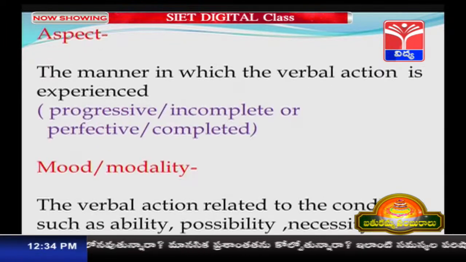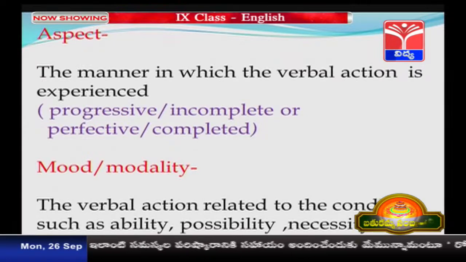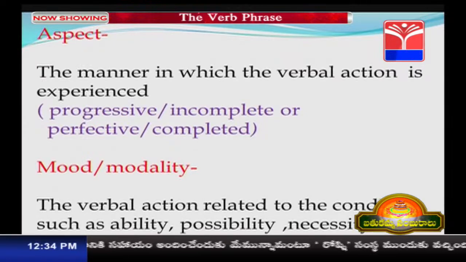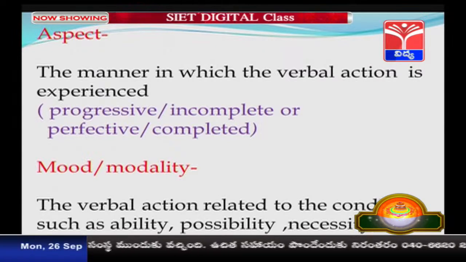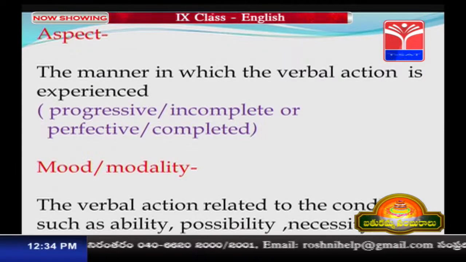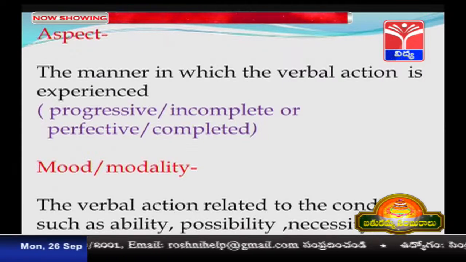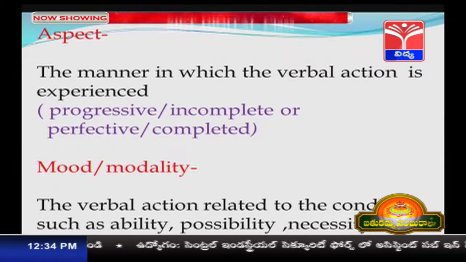Aspect is the manner in which the verbal action is experienced. It can be progressive or incomplete, or perfective or completed, whereas modality or mood, it is the verbal action related to the condition such as ability, possibility, necessity, etc.